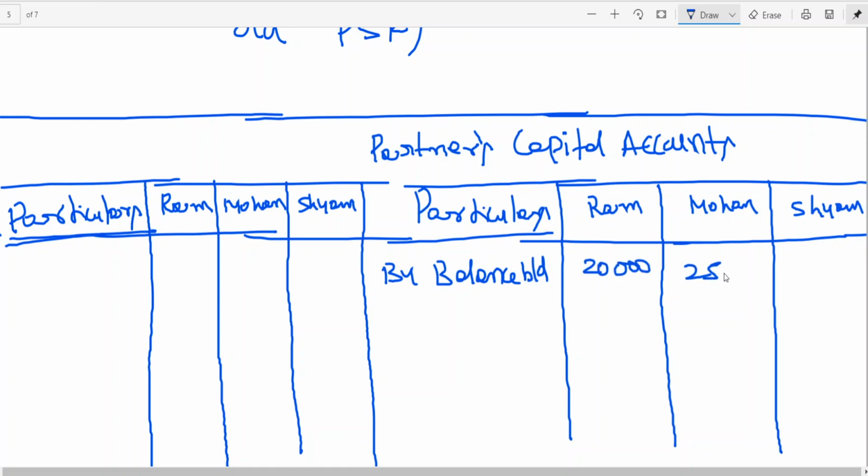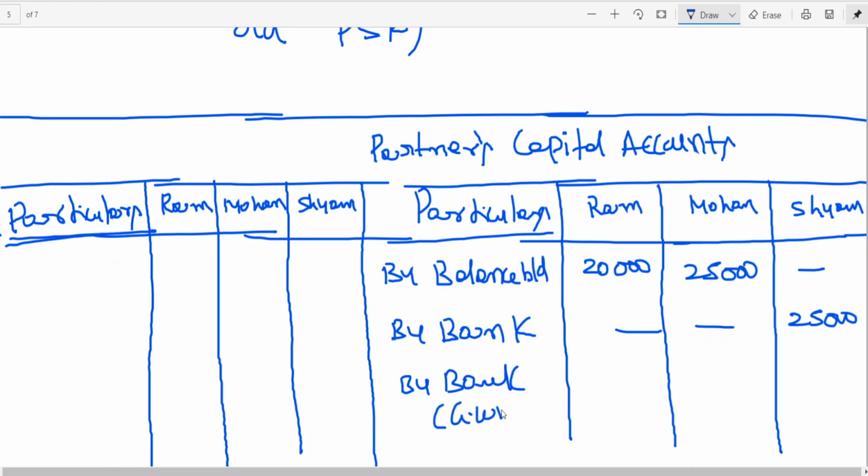Mohan capital 25,000. Shyam nil. Then by bank, capital contribution by new partner. What is the capital contribution by new partner? 25,000. We have written the entry bank to Shyam capital.